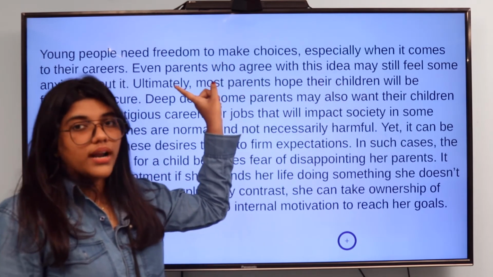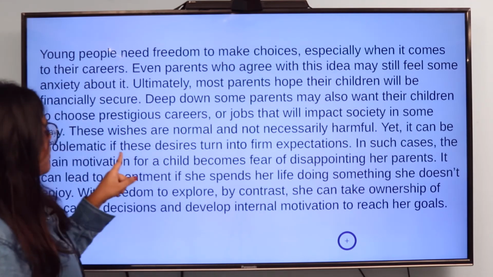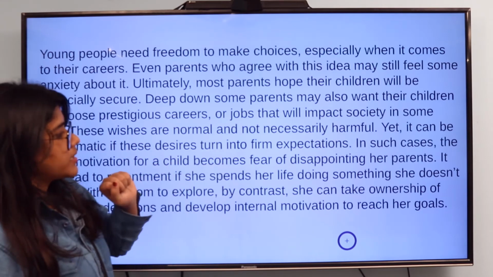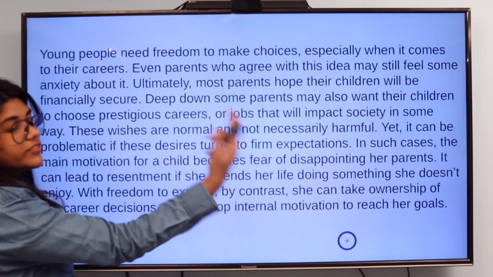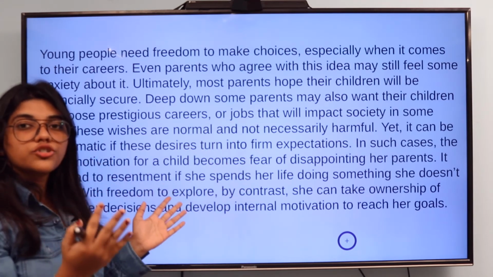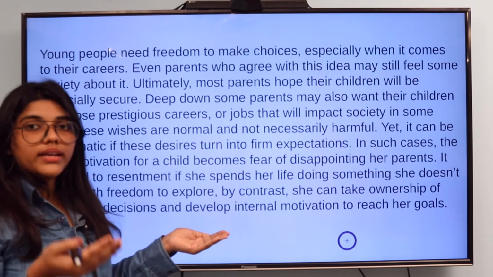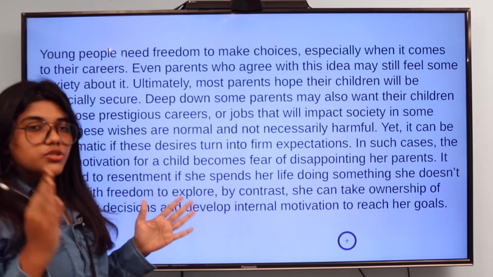Yet, the word "yet". Here you have used the word "ultimately" and here we are using the word "yet". It can be problematic if these desires turn into firm expectations. The whole of this paragraph is justifying the question from the parents' point of view, and you are also giving your opinion in one stretch.